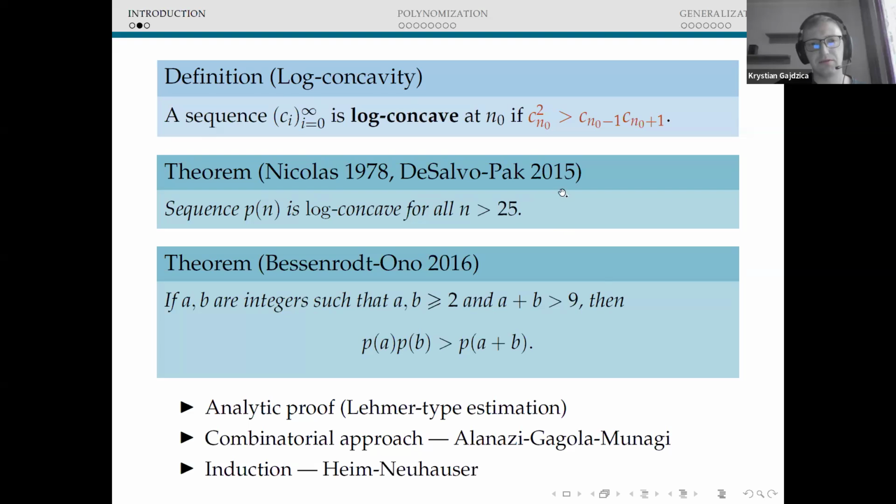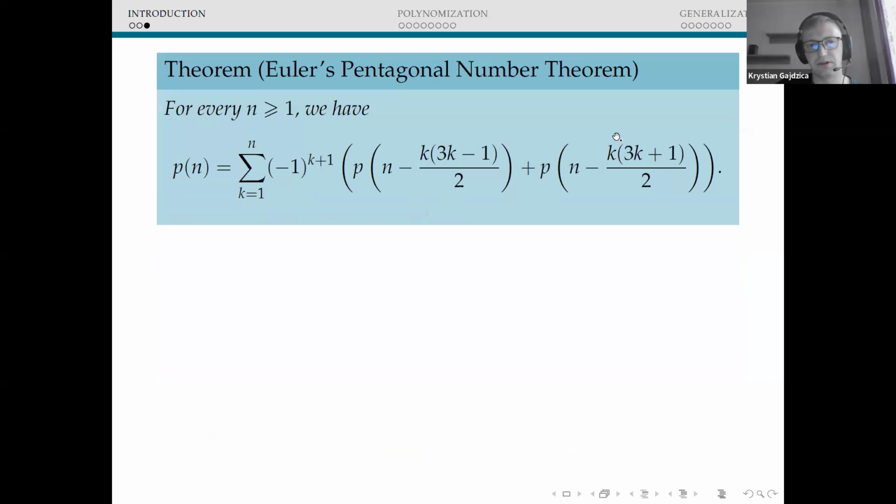But today I would like to actually pass from the discrete problem to the continuous one and consider the analog of the Bessenrodt-Ono inequality for some family of polynomials. So let me present the motivation. The motivation is the way of calculating the partition function.